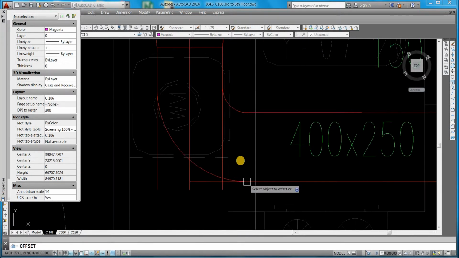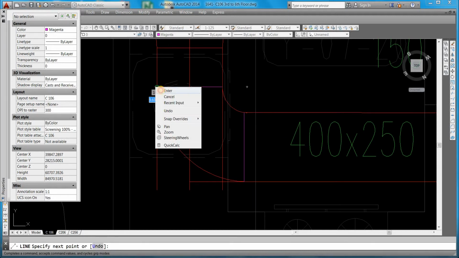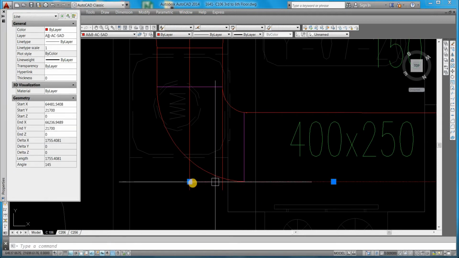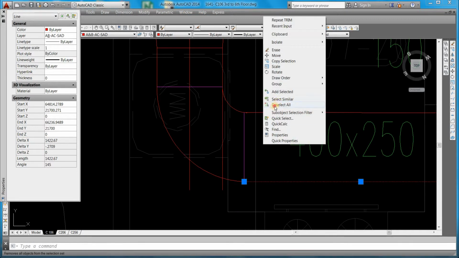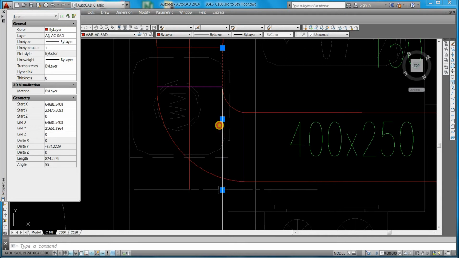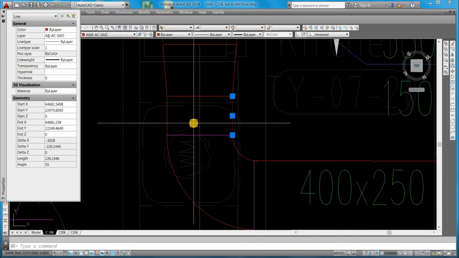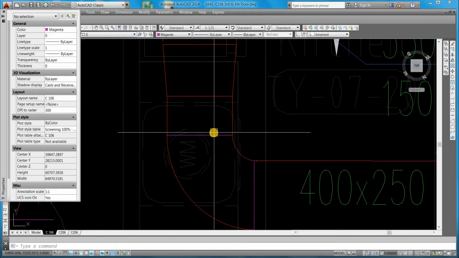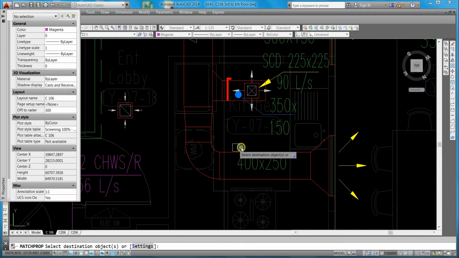This one. You can connect this reducer here. Match properties are there. This one all will make same line.